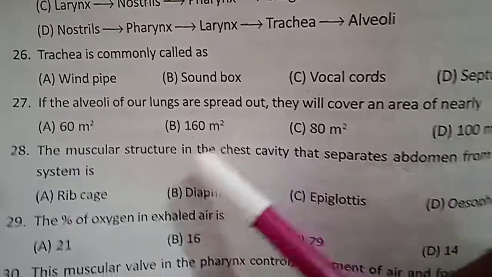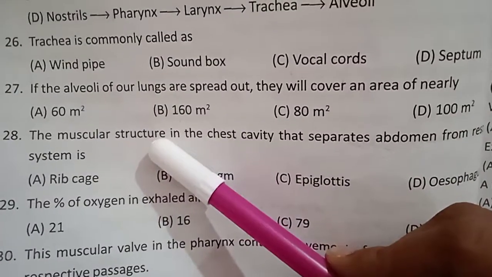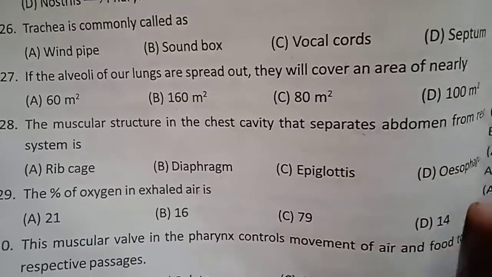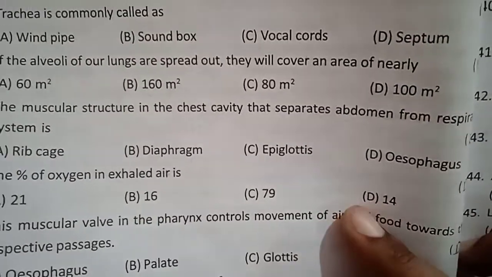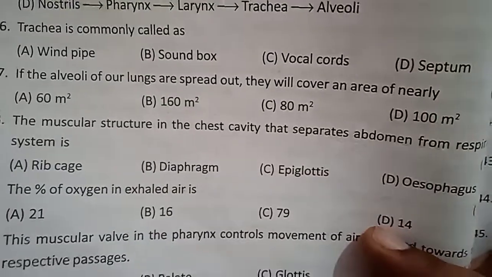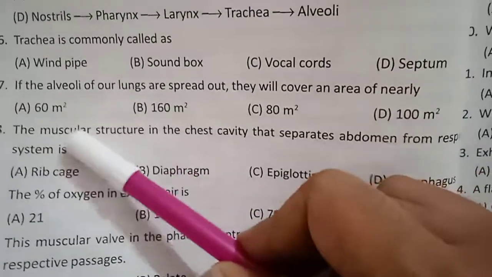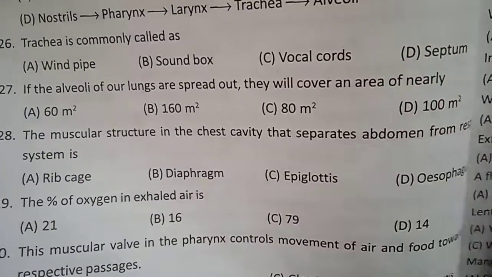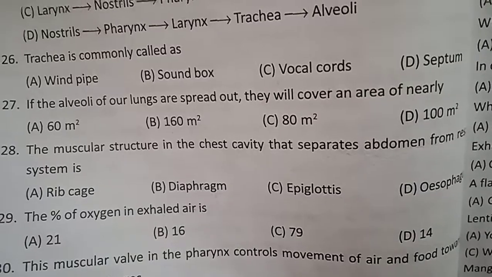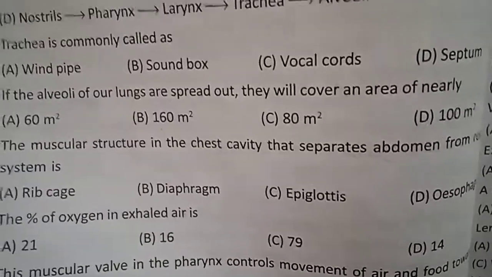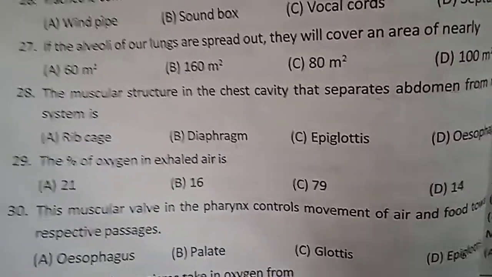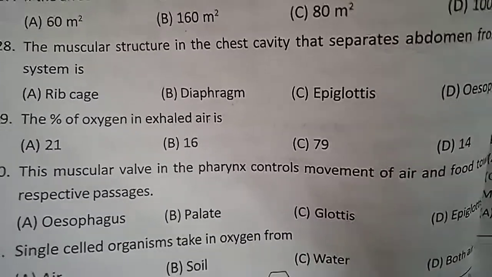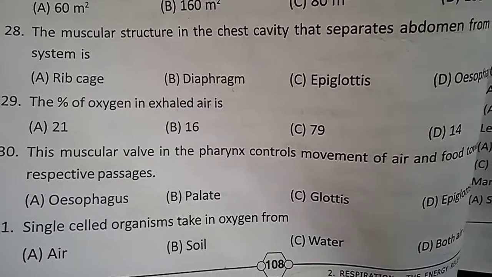160 meters square. The muscular structure in the chest cavity that separates the abdomen from the respiratory system is what? Muscular structure. Which muscle is present in the respiratory system? Yes, diaphragm. Esophagus is the food pipe. Ribcage, we know that it covers the lungs. Epiglottis, we know this is the flap-like structure which helps air enter the windpipe and food enter the food pipe. So the answer is muscle, diaphragm.